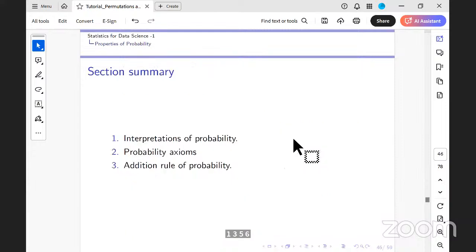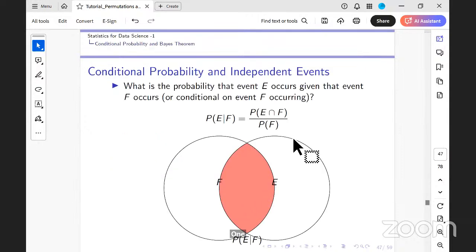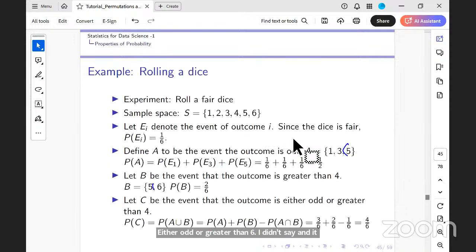Okay. Right. So the next thing, and a very important concept, is that of conditional probability. Now suppose I go back to rolling our die. I have a question regarding cards.